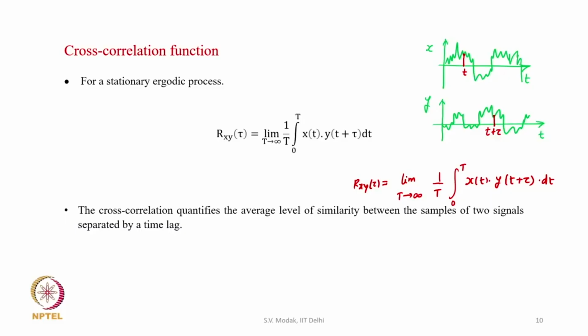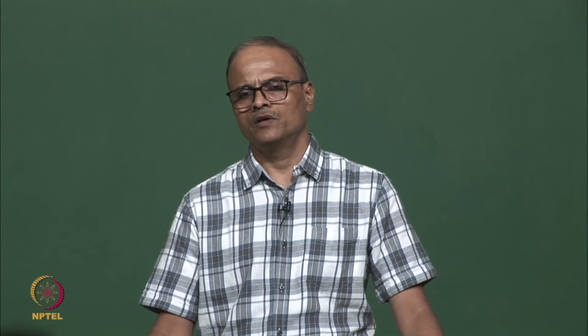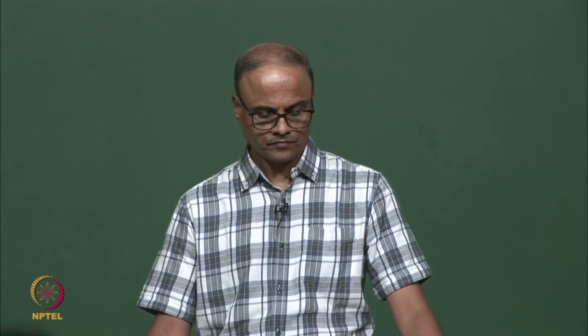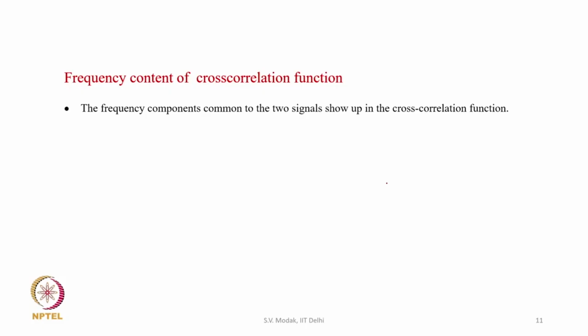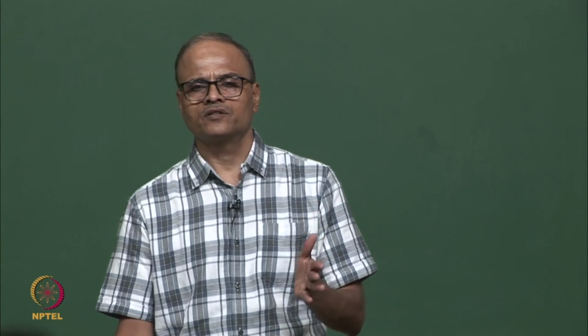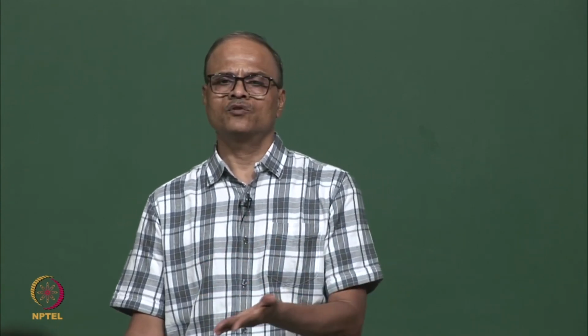Now the question arises, what is the frequency domain composition of the cross correlation signal? What are its characteristics? It is seen that the frequency components common to signals x and y show up in the cross correlation function. So, only the frequency components which are common in x and y show up in the cross correlation function. If there is a frequency component in x which is not present in y, then that does not show up in the cross correlation function.